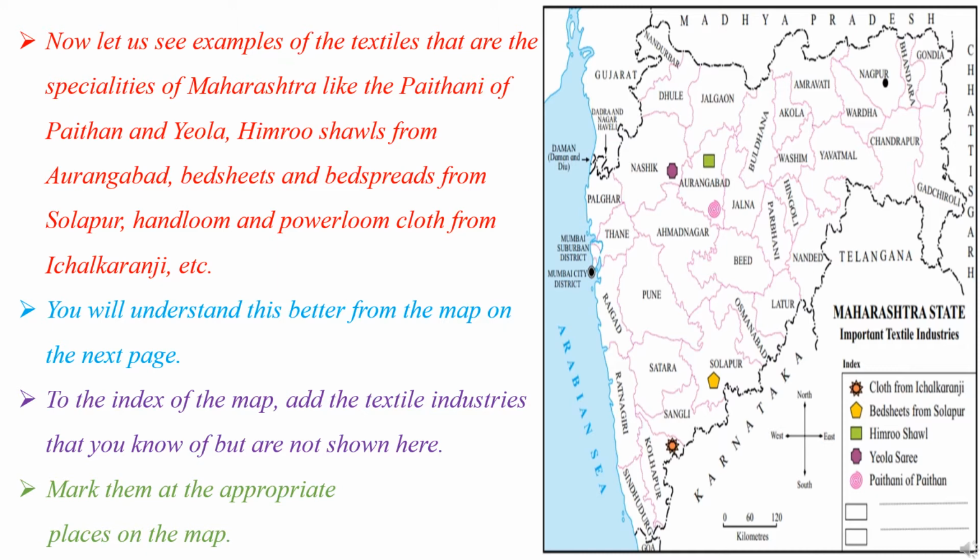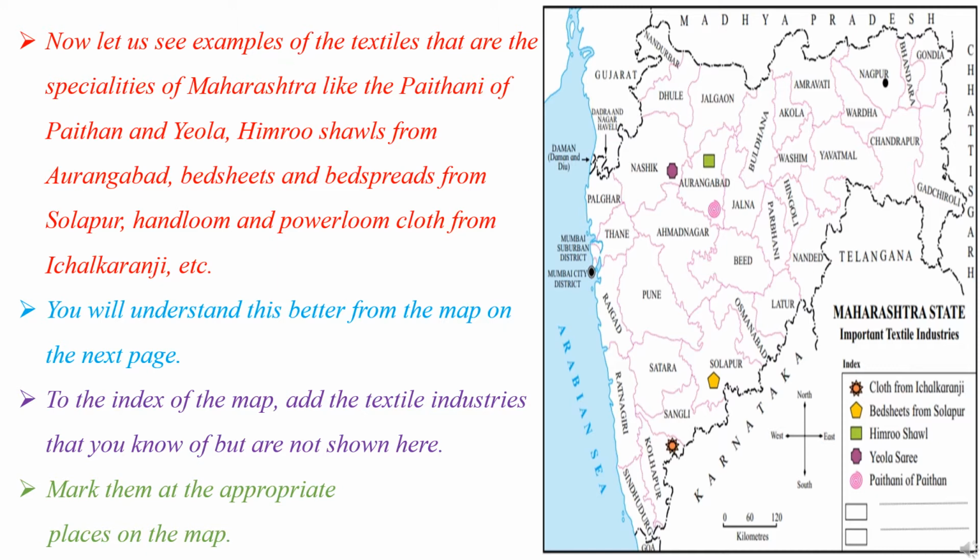To the index of the map, add the textile industries that you know of but are not shown here. Mark them at the appropriate places on the map. So students, see through the index, pictures are given first. Picture: cloth from Ichalkaranji. You can see it in Kolhapur.